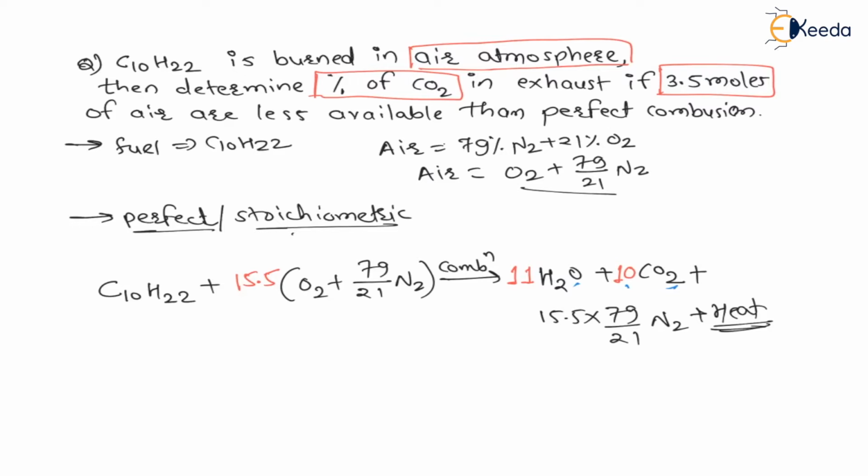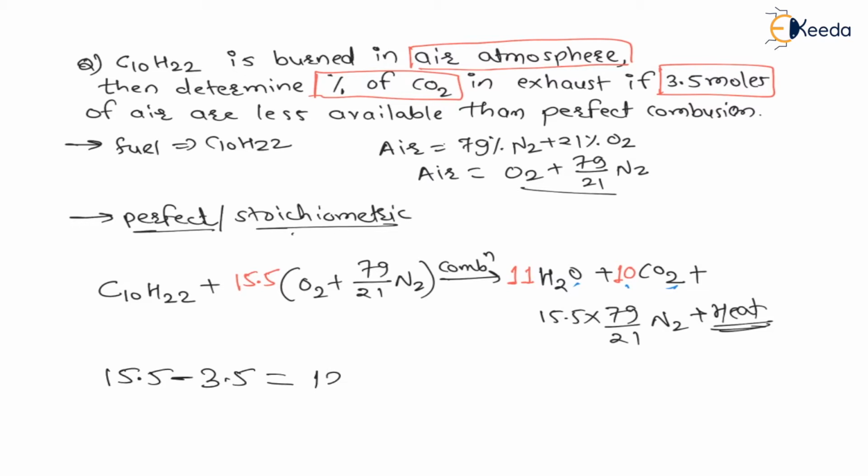So my dear students, for stoichiometric or perfect combustion, 15.5 moles of air are required. And in the question, they have mentioned that 3.5 moles of air are less available than perfect combustion. Therefore, total moles required are 15.5, and they are saying 3.5 moles are less available.